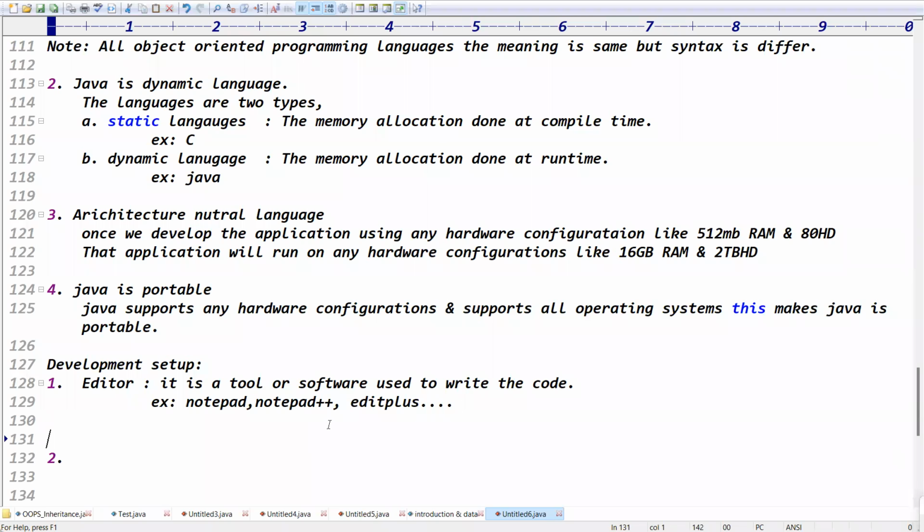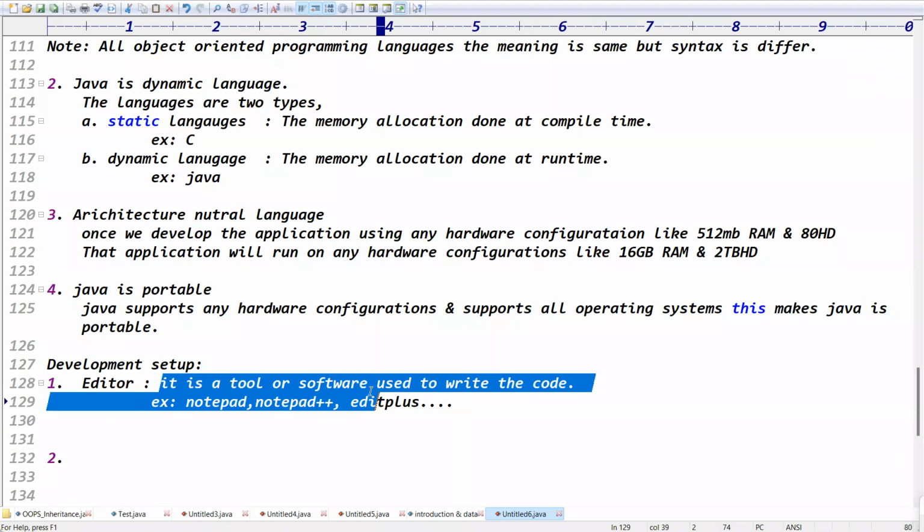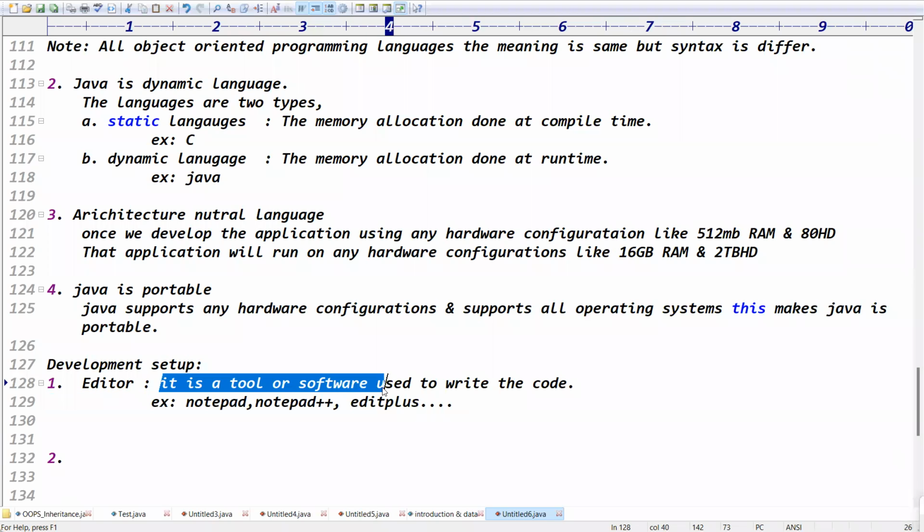We decided to start the first application, but to write the first application, we require the editor. Editor is a tool or software used to write the code, right? Exactly. Notepad is there, Notepad++ is there, next one is EditPlus. These are the editors we generally have.